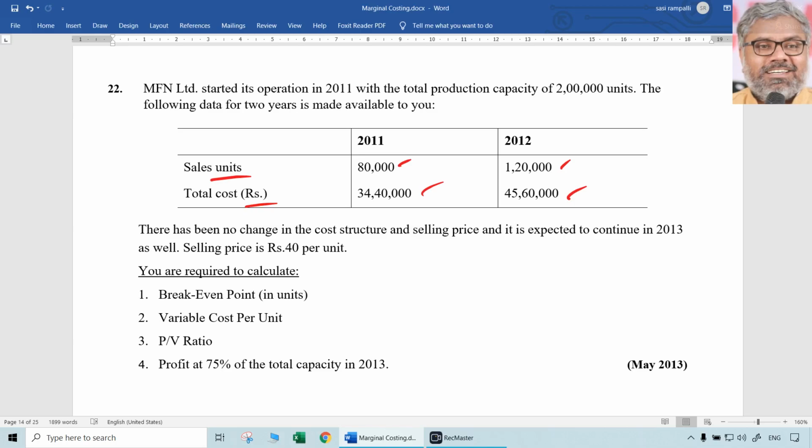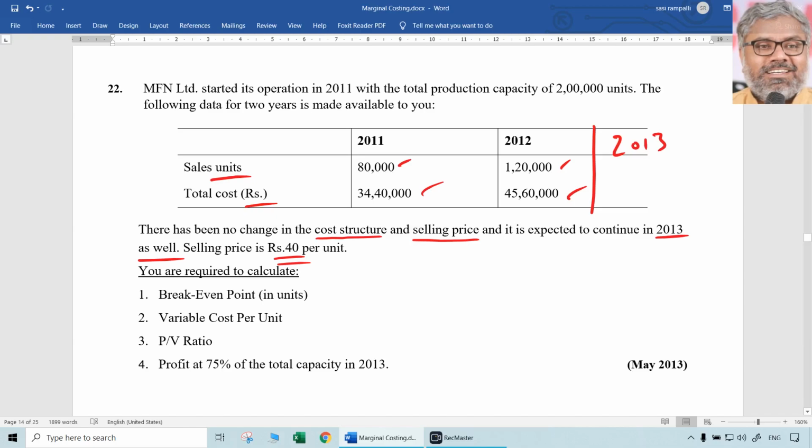Now, there has been no change in the cost structure and selling price. That means selling price is same, cost structure is also same, and it is expected to continue in 2013 as well. That means no change in selling price, no change in cost structure. That will continue for the next year also, which is 2013. That's what the question is telling us. And selling price is already given, 40 rupees per unit.